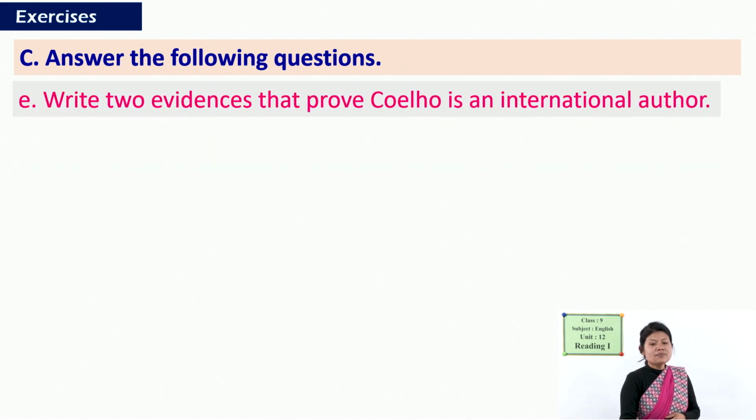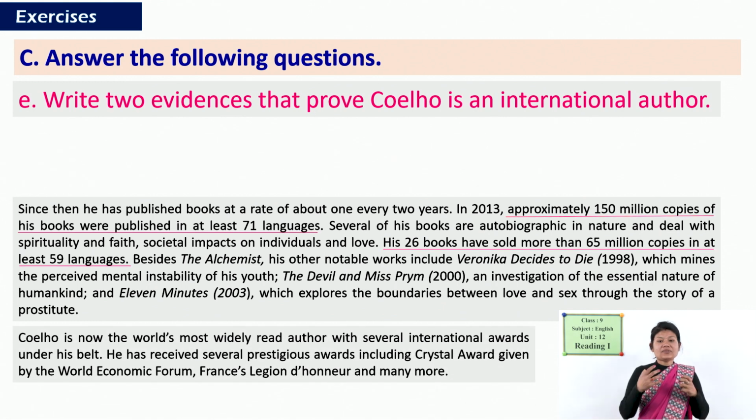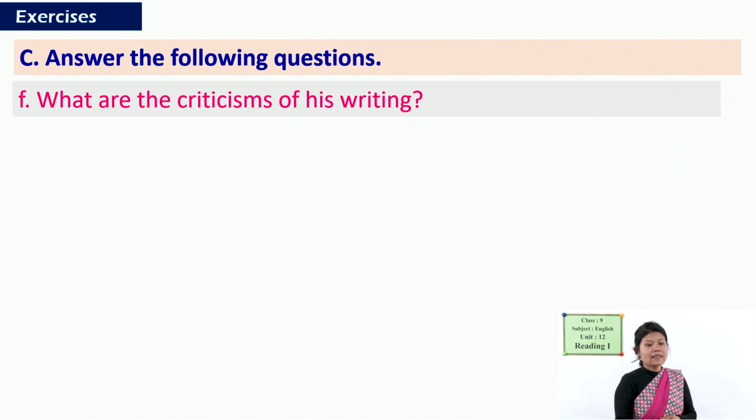And write two evidences that prove Coelho is an international author. So, how can we say he is an international author? You have to give two evidences. The first evidence can be, yes, large copies of his books were published, and then they were translated into different languages, and another, he has received different prestigious awards, and the same thing you can write here. It means many of his books are translated into different languages and best sold, and then he also received several prestigious awards.